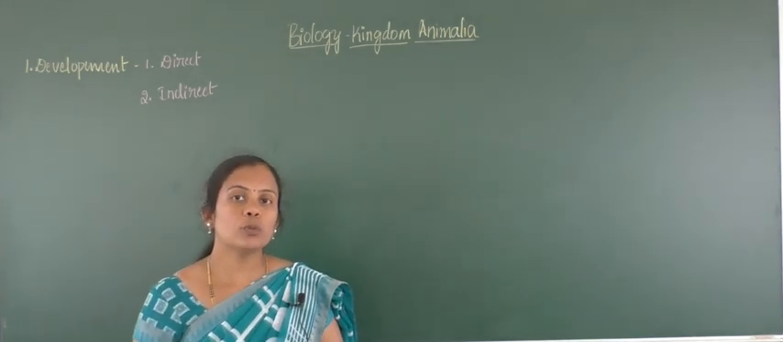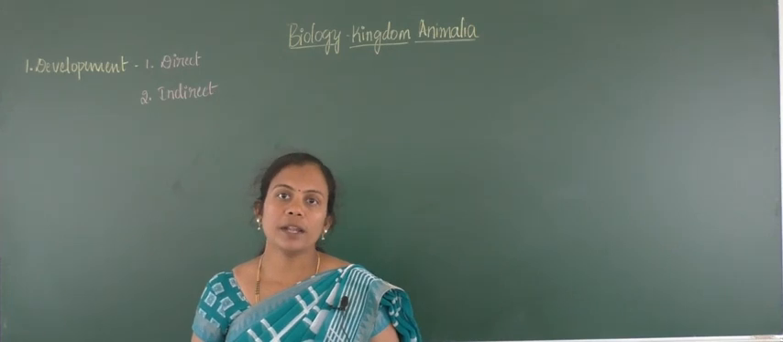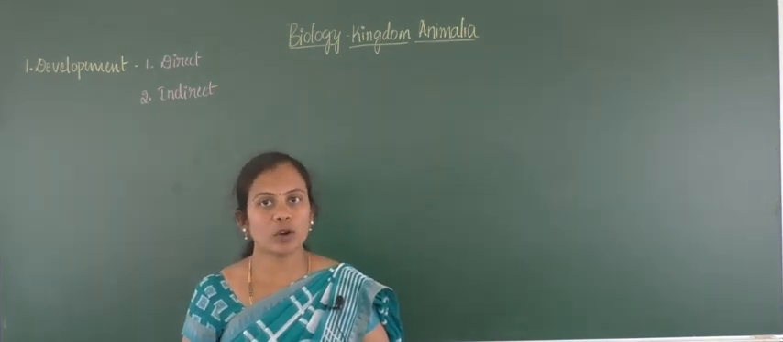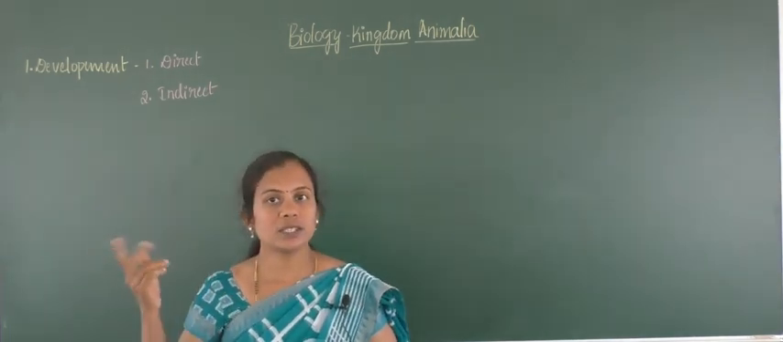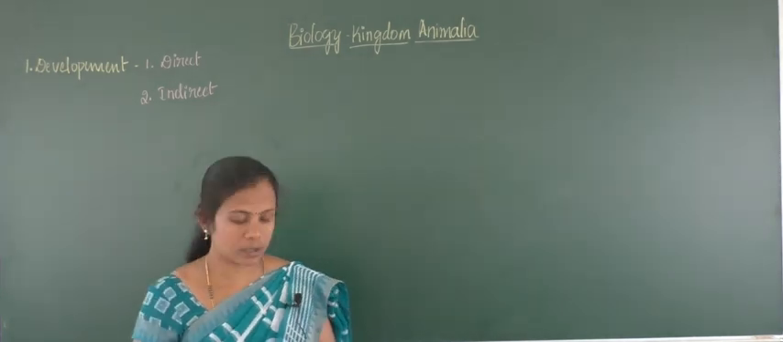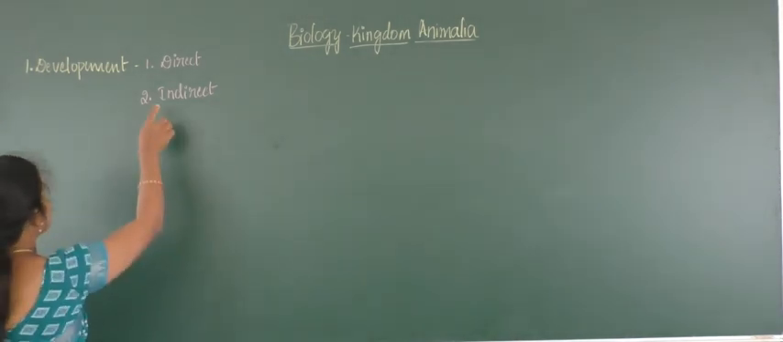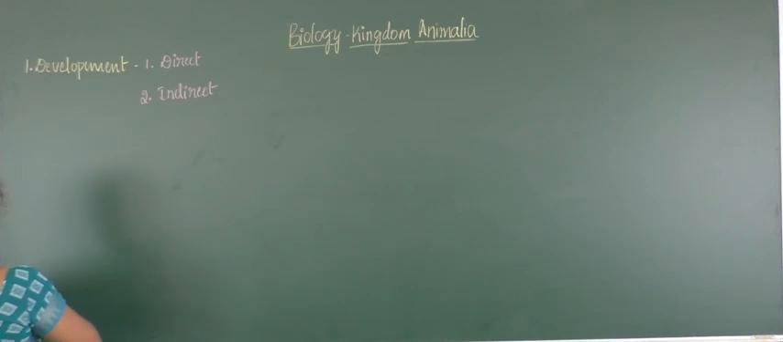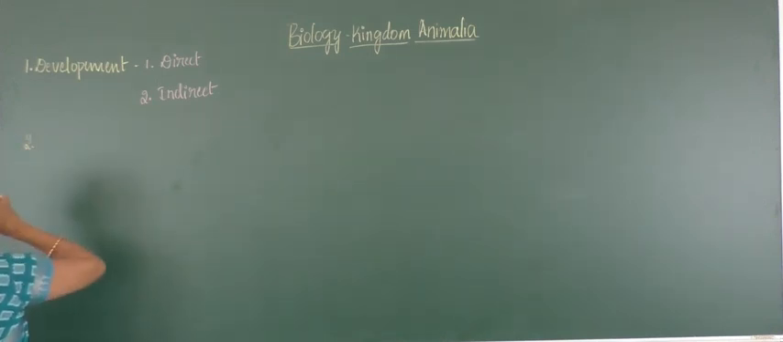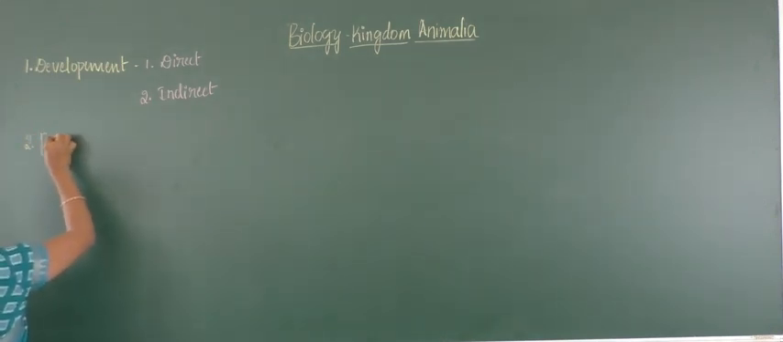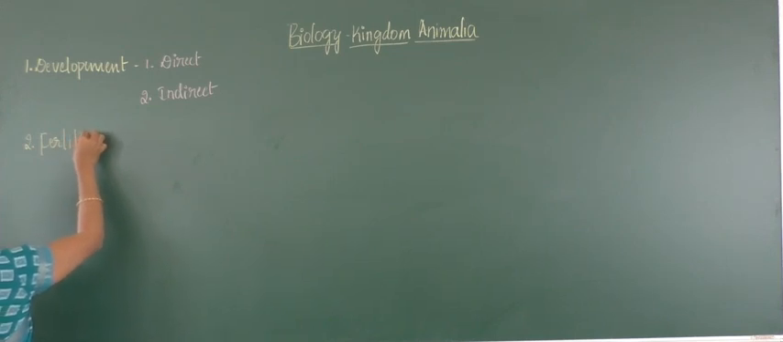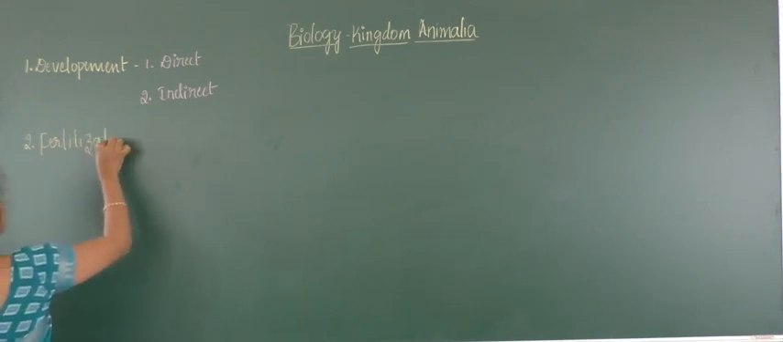But when it comes to human beings, the development takes place inside the body of the organism, and that is considered a fertilization process, right. So here, direct and indirect types of development. And the second property, fertilization.